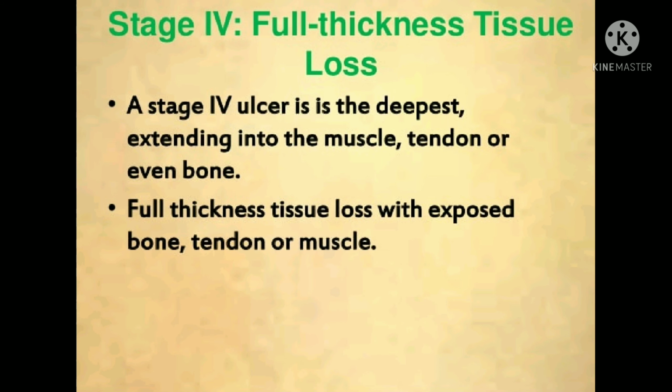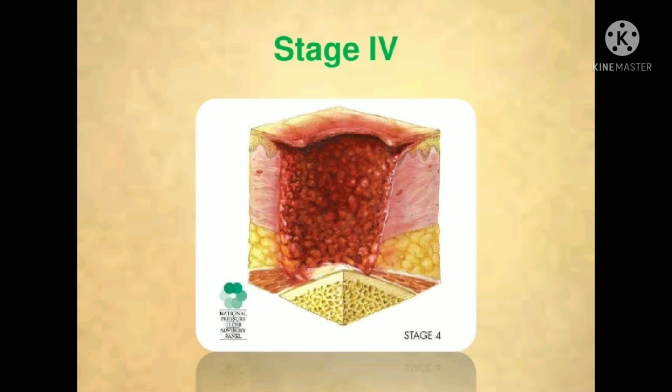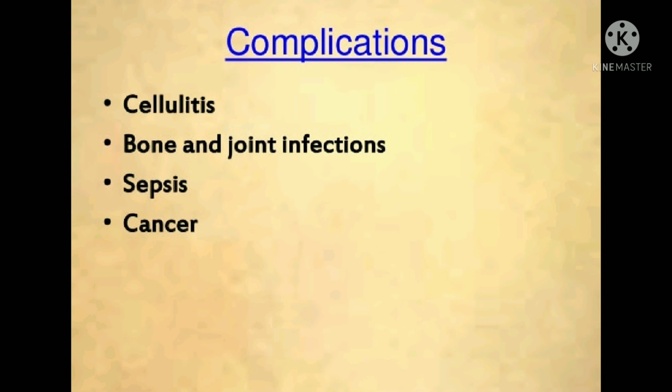Stage 4. Full thickness tissue loss. A stage 4 ulcer is the deepest, extending into the muscle, tendon or even bone. If the bed sore remains untreated, it may lead to cellulitis, bone and joint infections, sepsis and cancer.